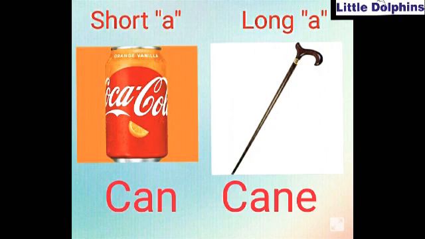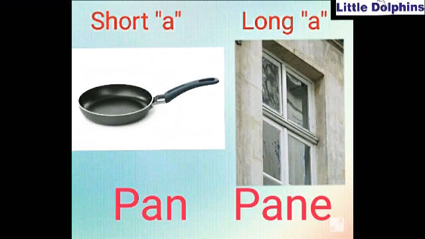But C-A-N-E will be cane, cane. Can you hear its long sound? That is A, C-A-N-E, cane. Now we can see P-A-N. So sound will be A, pan, pan. But in the spelling of P-A-N-E, its sound will be A, pane, pane.